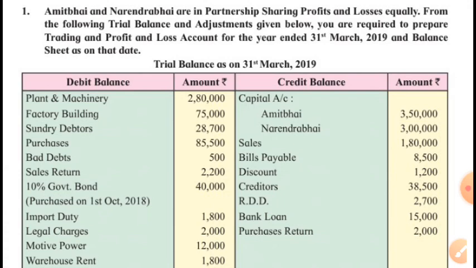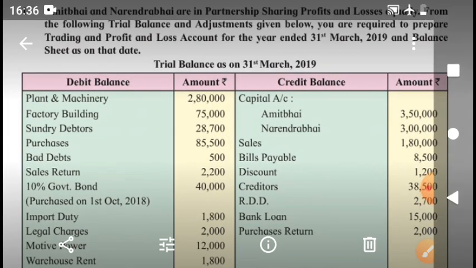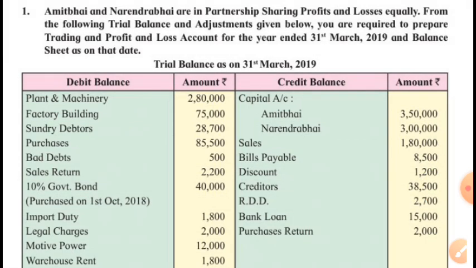Plant and machinery is asset, factory building asset, then sundry debtors asset, purchases, then bad debts, indirect, I mean it's a loss. Purchases will be debited to trading account. Sales returns to be deducted from sales. Yes, 10% government bonds,